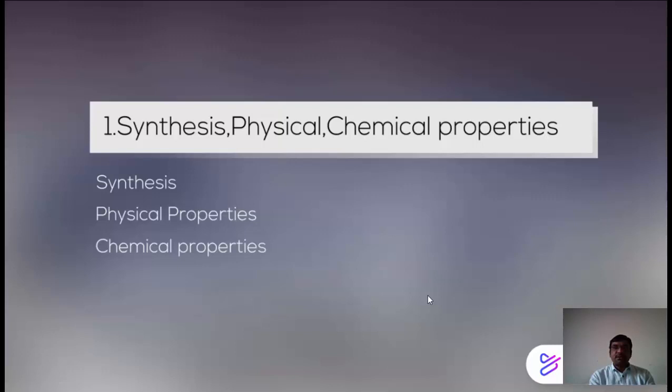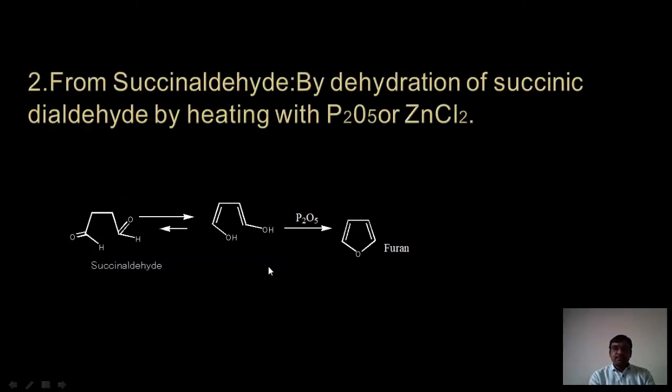For each heterocycle, we will see three categories: synthesis, physical properties, and chemical properties. The next synthesis is from succinaldehyde, by dehydration of succinic dialdehyde by heating with phosphorus pentoxide or zinc chloride. This is succinaldehyde in the keto form. It is converted into the enol form. This enol form may get cyclized by using phosphorus pentoxide. We will get furan.